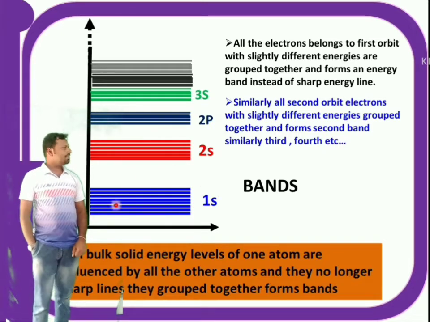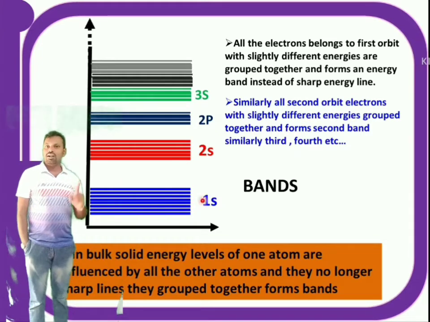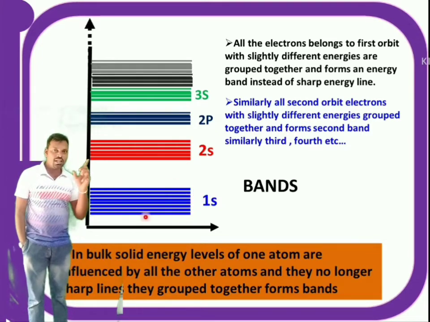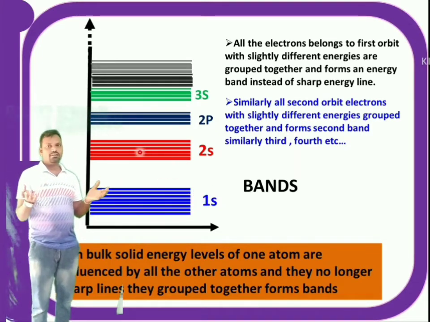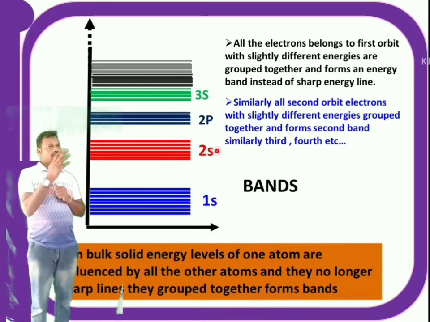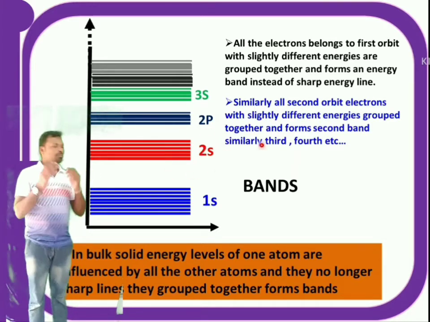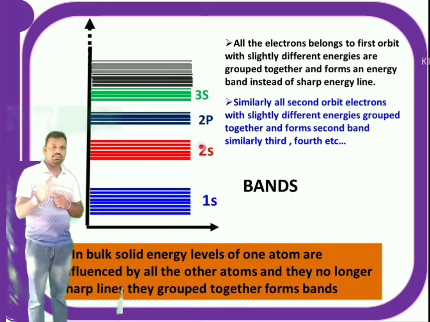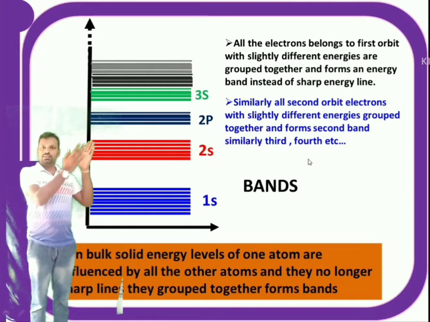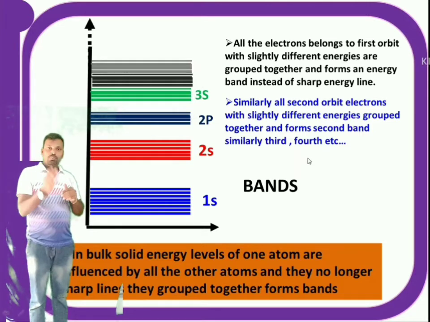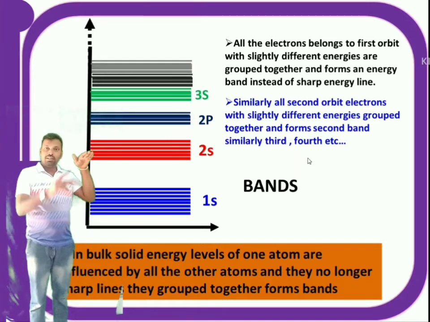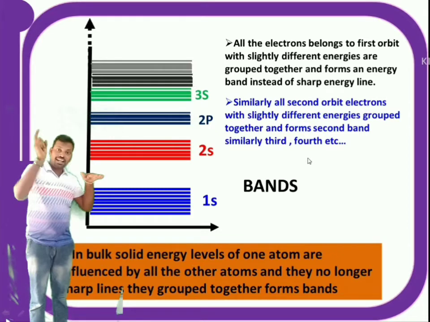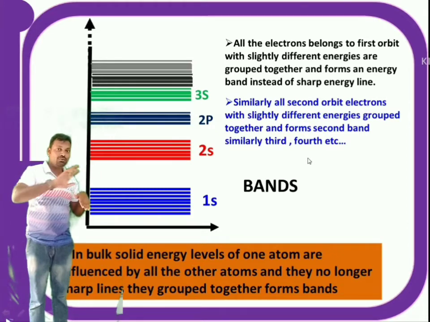Here band means it is the mixture of all the 1s orbitals of each atom. Similarly, all the 2s orbitals which have slightly different energies are grouped together and form the 2s band. Similarly the 2p band, 3s band, 3p. In this way, up to the valence shell there are electrons, but after the valence shell there are energy states which have no electrons.